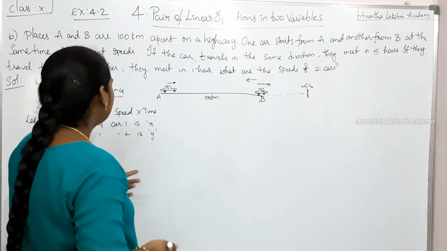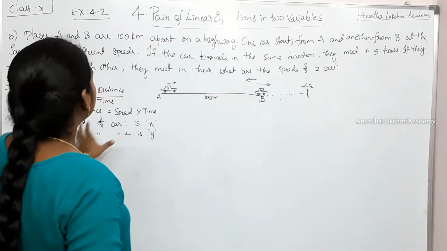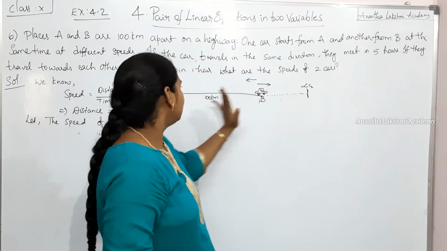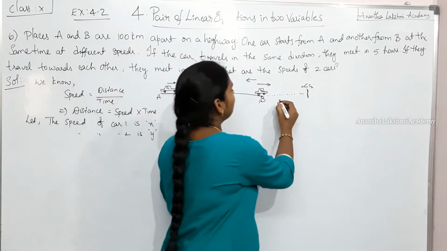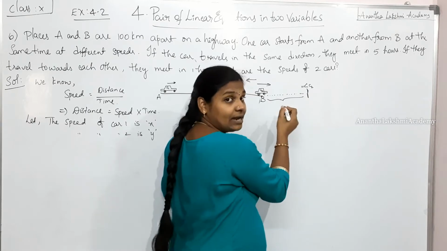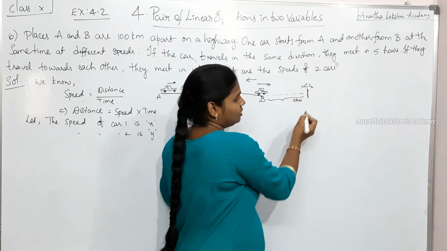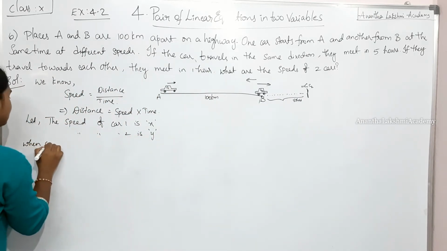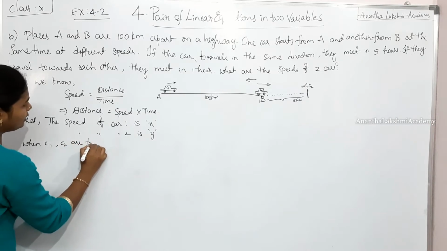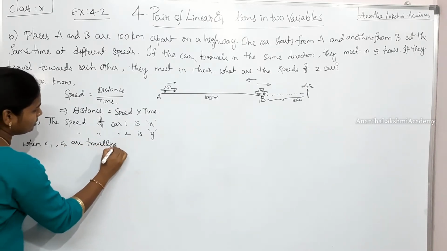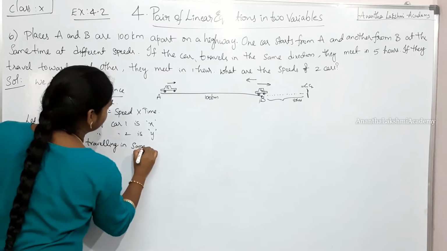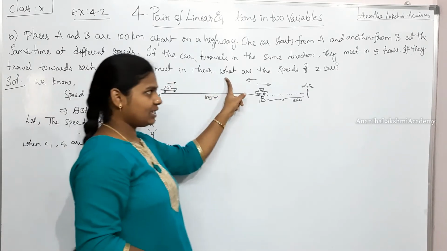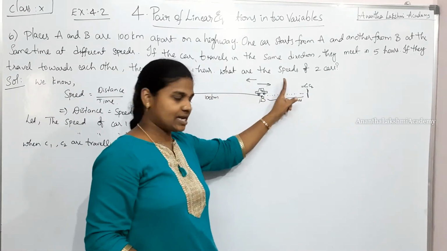Now, what is given for us? If the cars are traveling in the same direction, they are going to meet in, what is the time taken here? 5 hours, no? The time taken is 5 hours. So when C1 and C2 are traveling in the same direction, x is traveling in this direction and y is traveling in this direction.